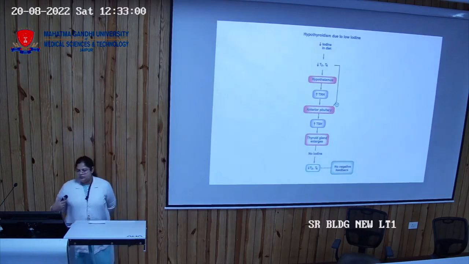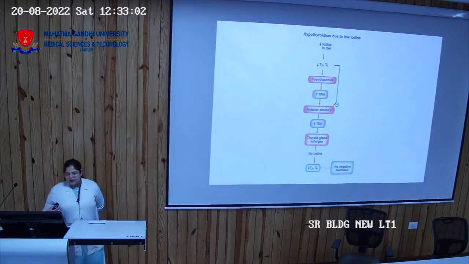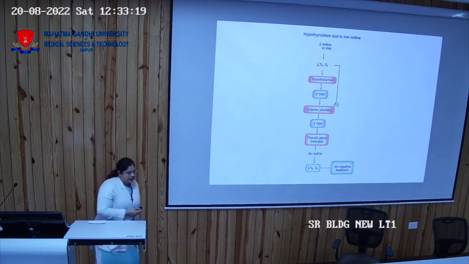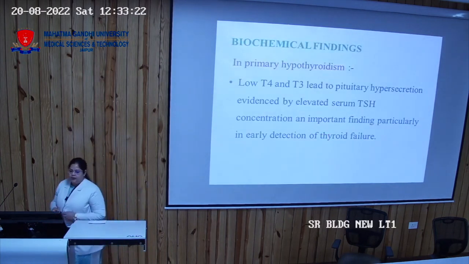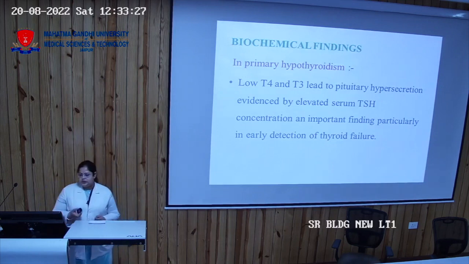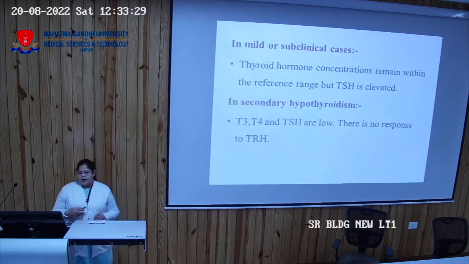So again the T3, T4 levels decrease, so when there is a deficiency of iodine, the T3, T4 levels are decreased, so it stimulates the hypothalamus and pituitary, so TRH is raised and TSH is raised. So the biochemical finding in primary: T3, T4 are low and TSH is increased, while in subclinical only TSH level is increased, T3, T4 are normal.